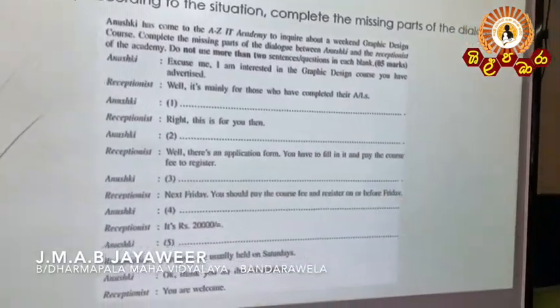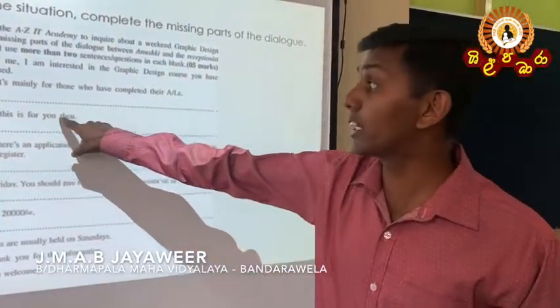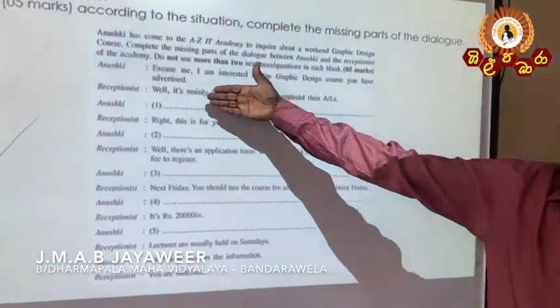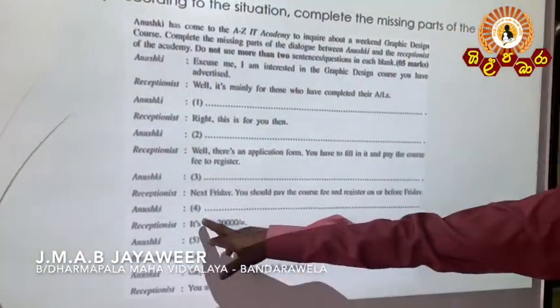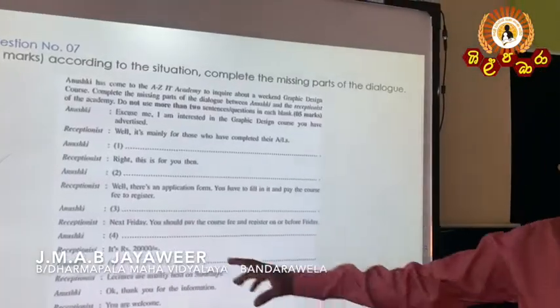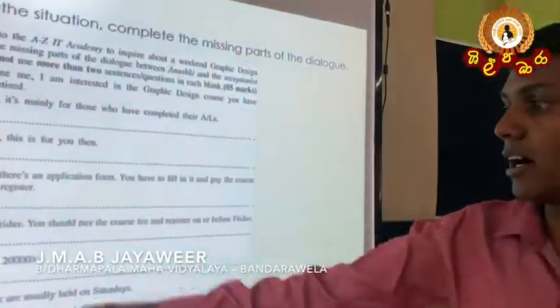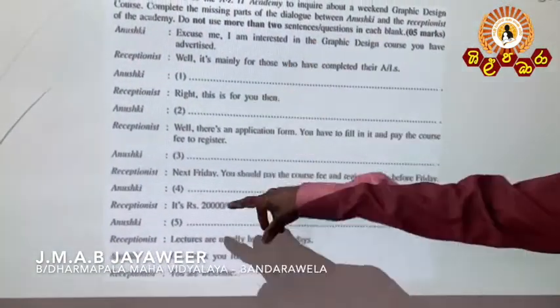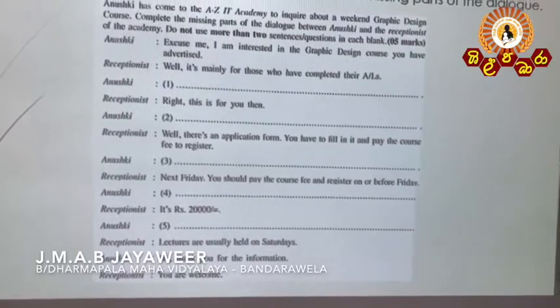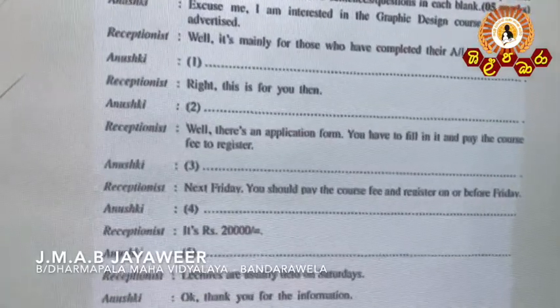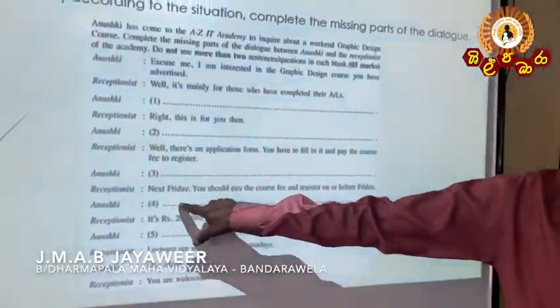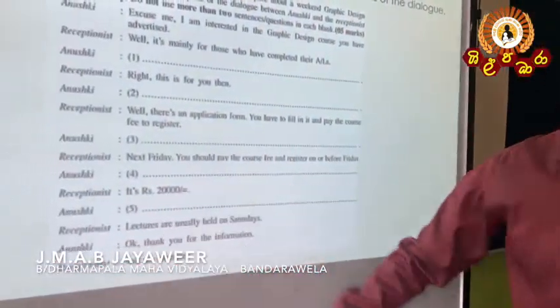Alright. This is for you then. According to the question, according to the one part, you have to find out the answer. Here, number 4. Okay, now see the fourth blank. Next Friday, the receptionist says you should pay the course fees and register on or before Friday. But again, Anushi has to fill the blank, and the receptionist says it's 20,000.